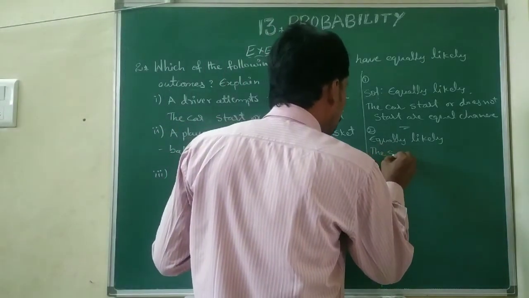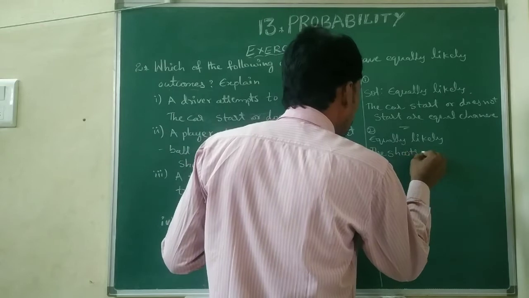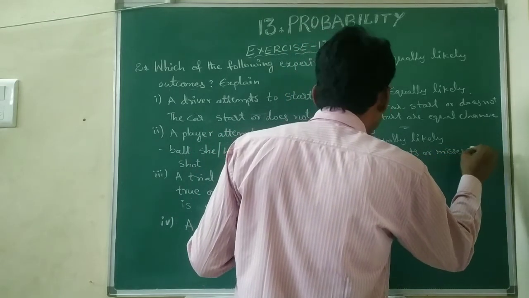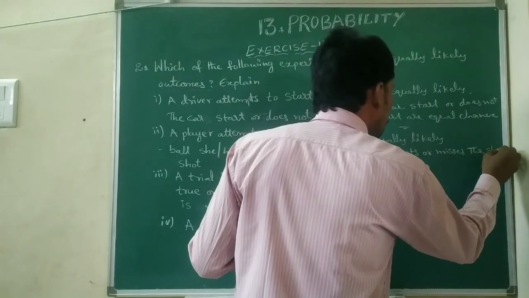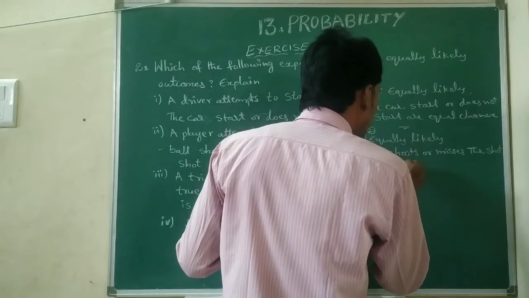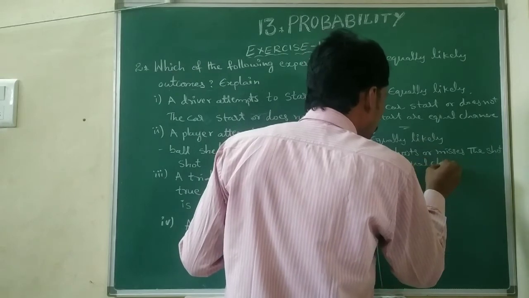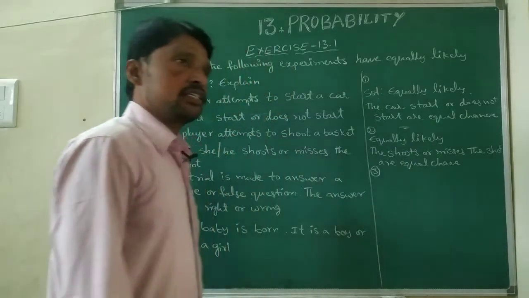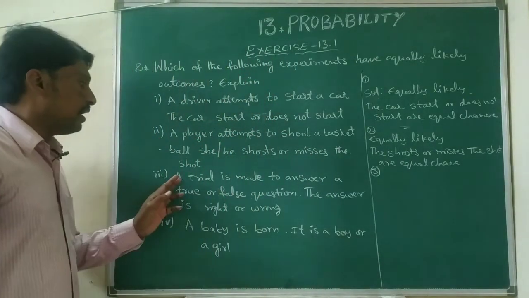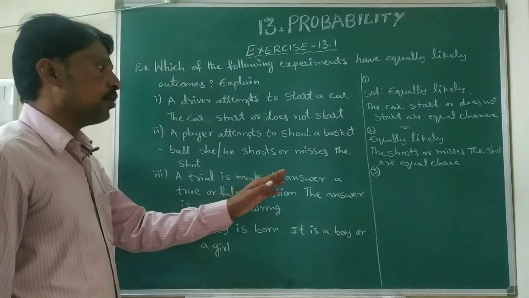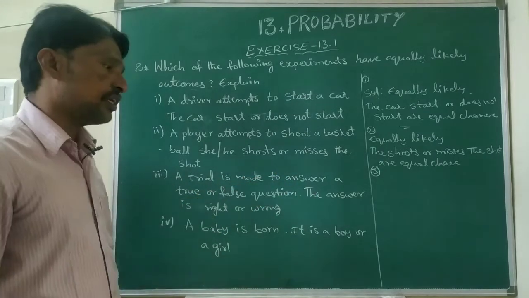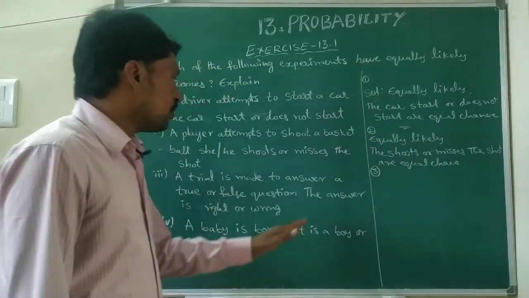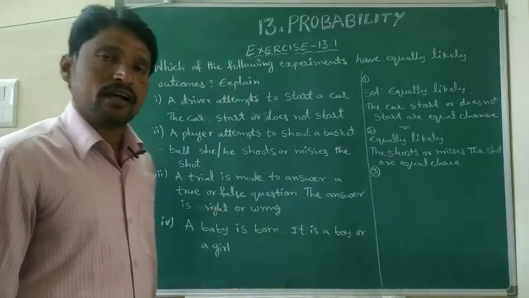The shot or misses the shot are equal chance. Both we are getting equal chance. Now the third one: a trial is made to answer a true or false question. Here just two options only, true or false. The answer is right or wrong.